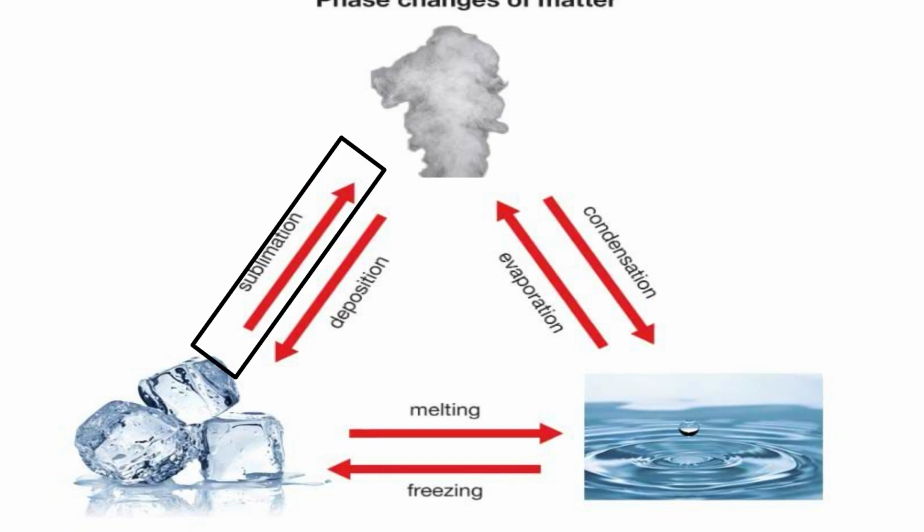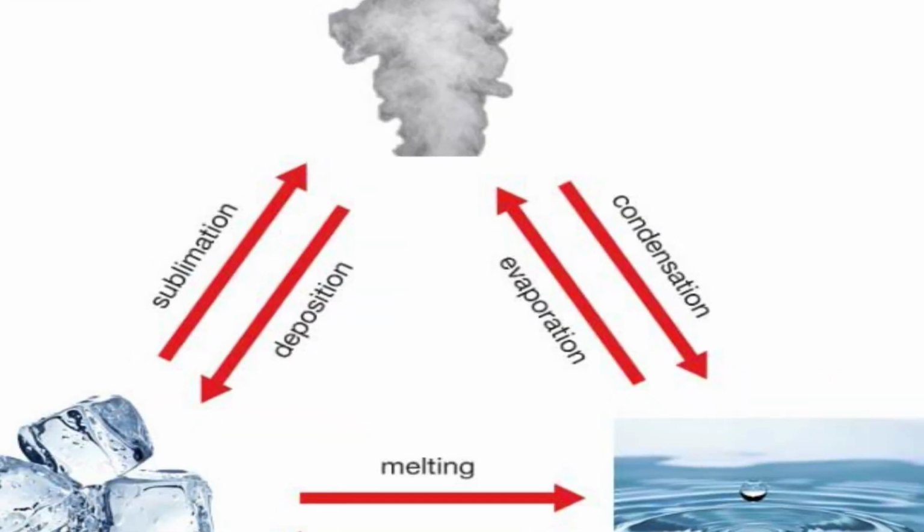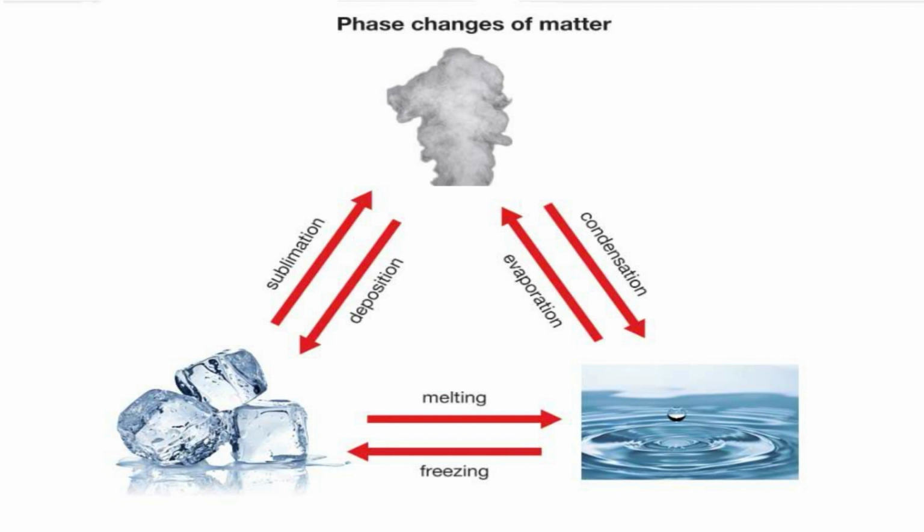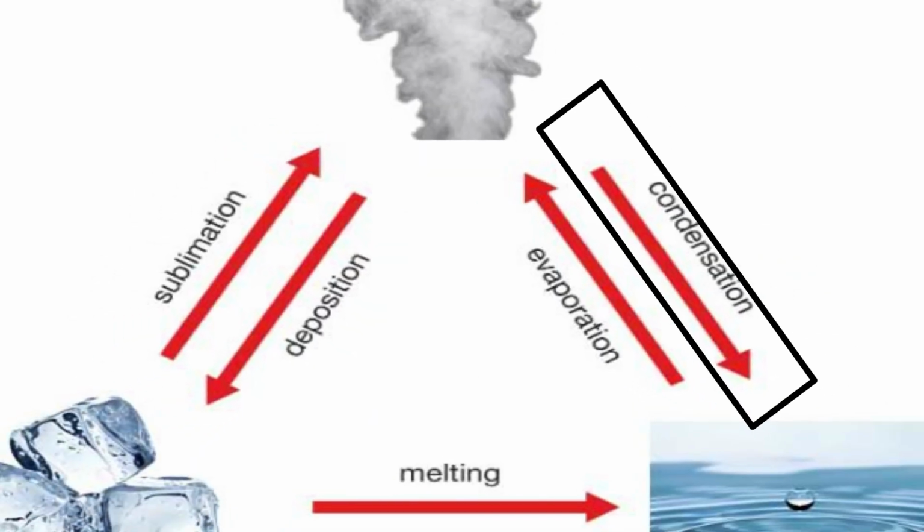Sublimation is a direct change from solid to gas. Solidification or freezing is a change from liquid to solid. Condensation is a change from gas to liquid.